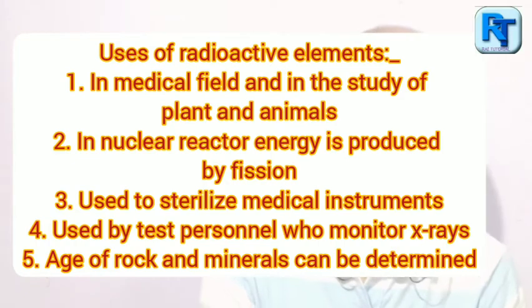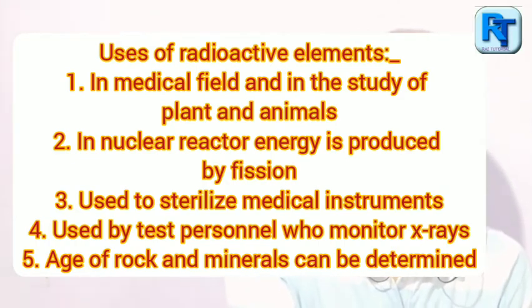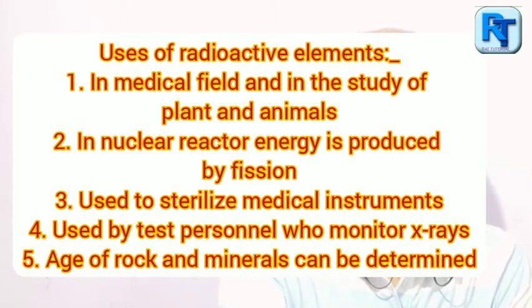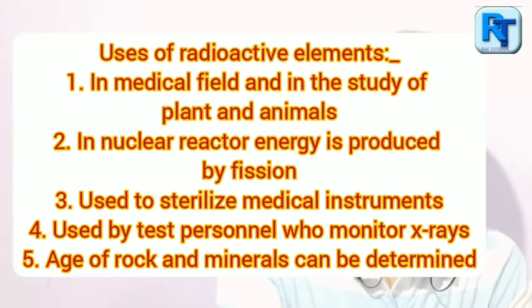Next, what are the uses of radioactive elements in our daily life? Number one, radioactivity tracers are commonly used in the medical field and also in the study of plants and animals.